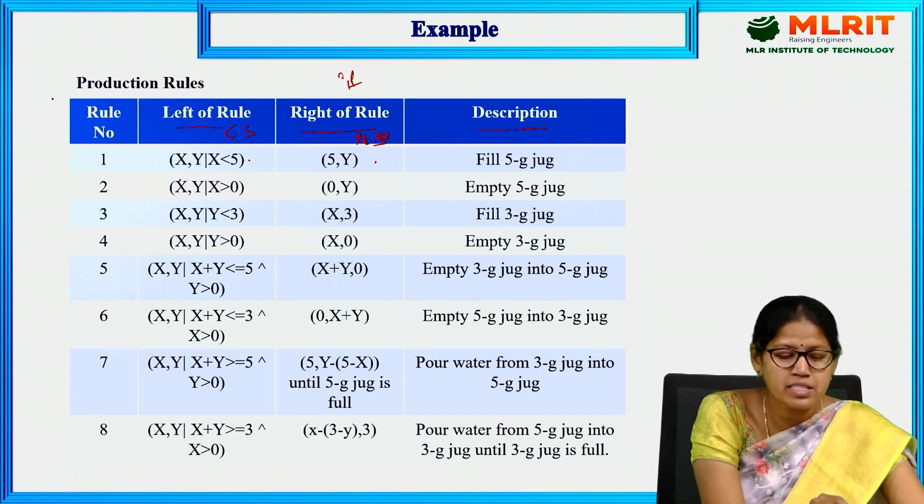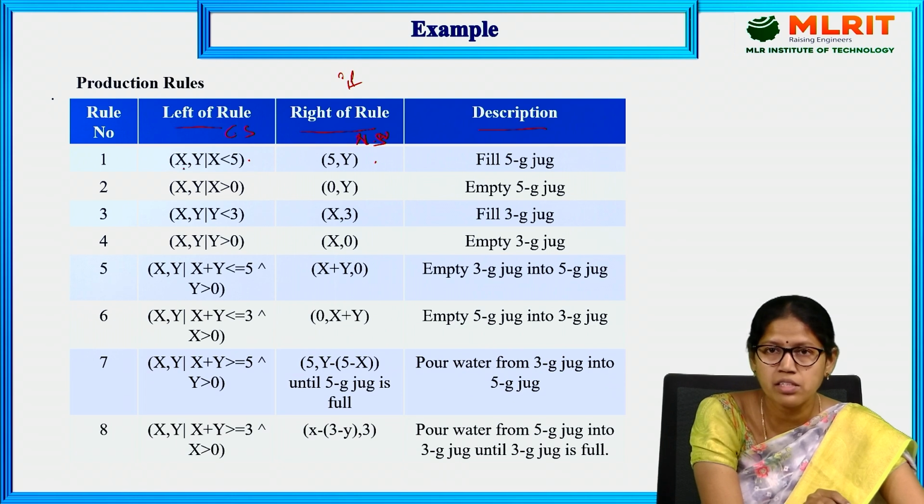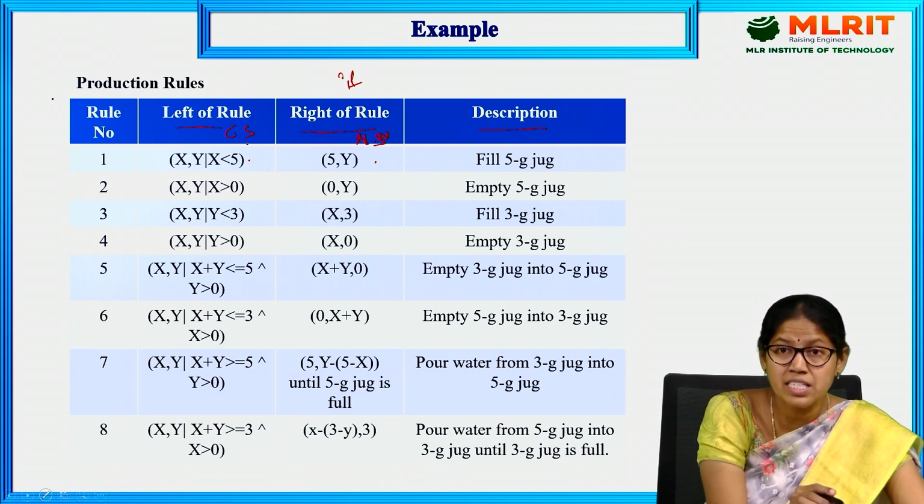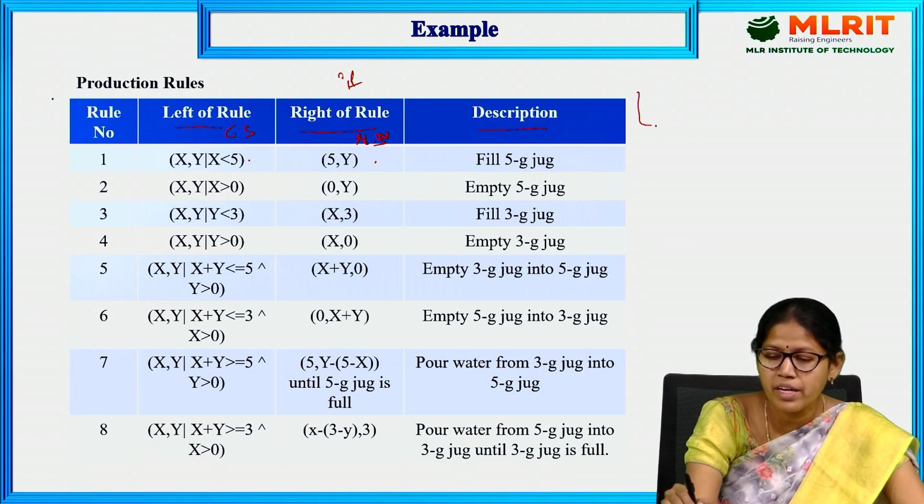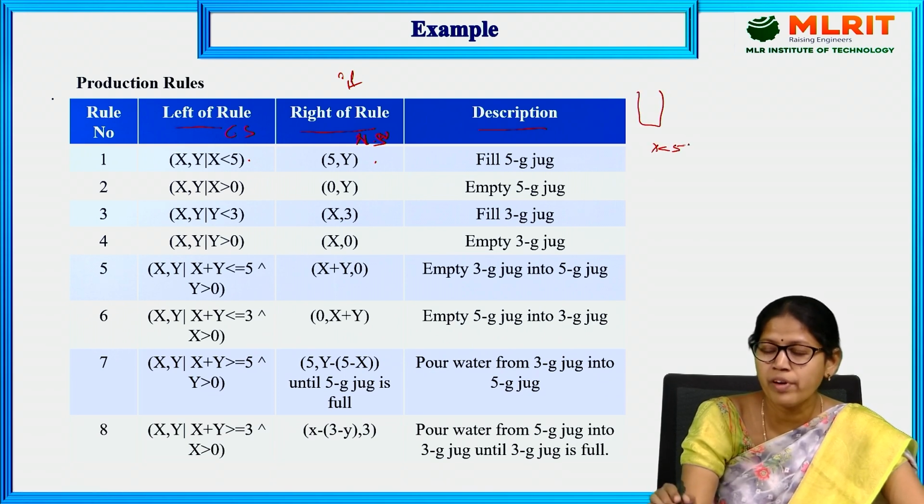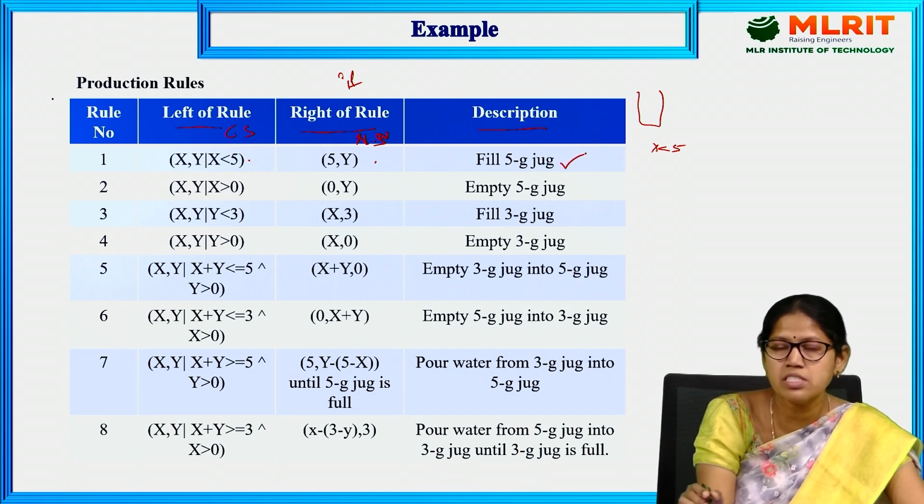There is X, Y. X, as I already said, is the 5G jug and Y is the 3G jug. Remember that. If (X, Y), and X is less than 5, then fill the 5G jug.